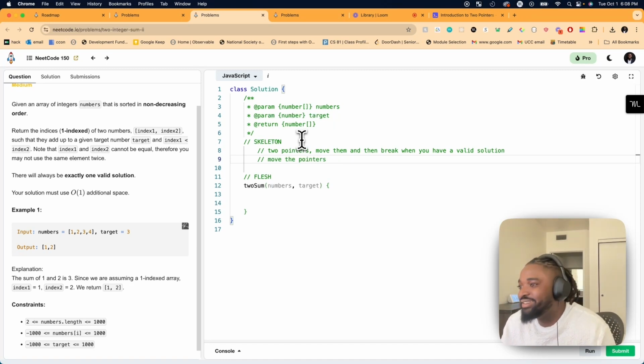Move the pointers. That is sorted in non-decreasing order. Okay. So move the pointers left and right as needed. So this is the skeleton. It's going to be the same.